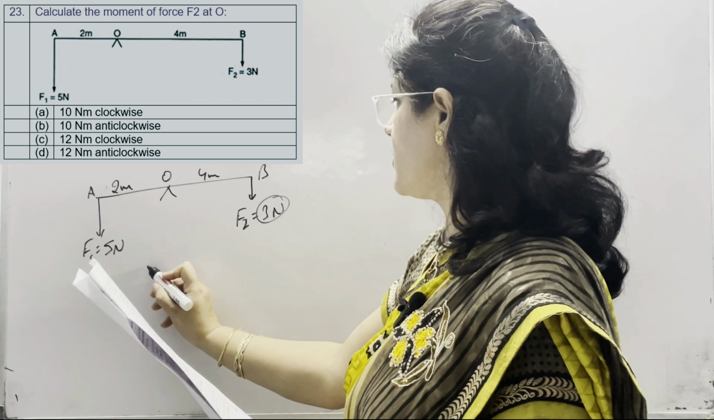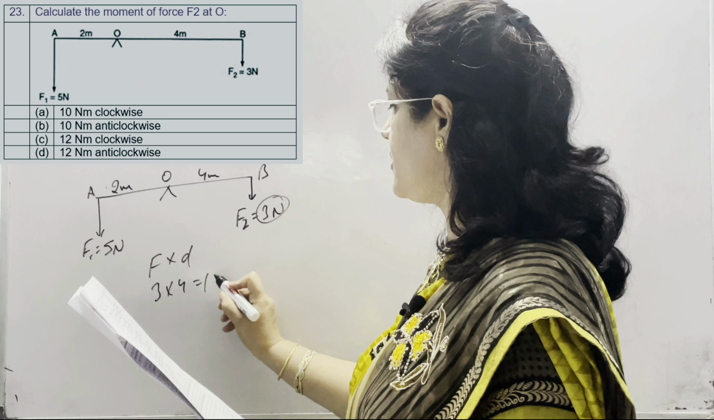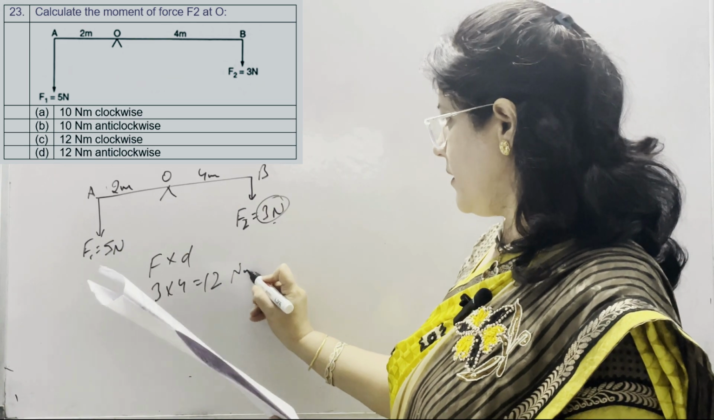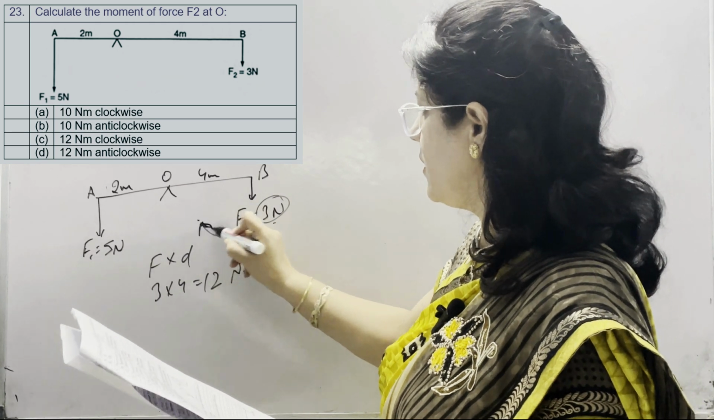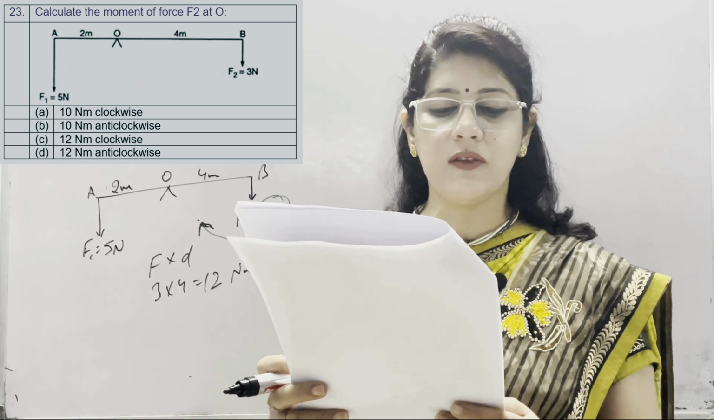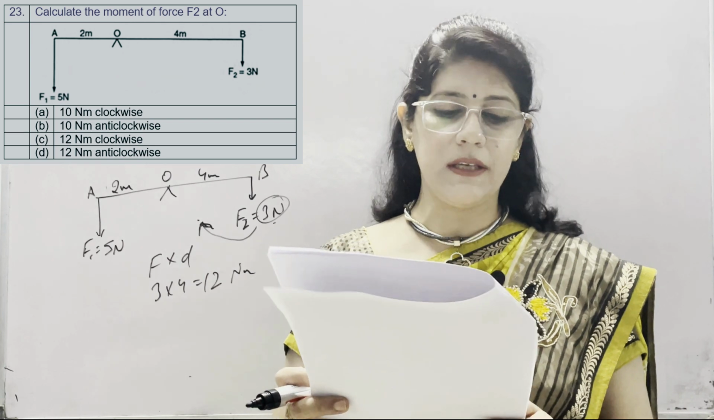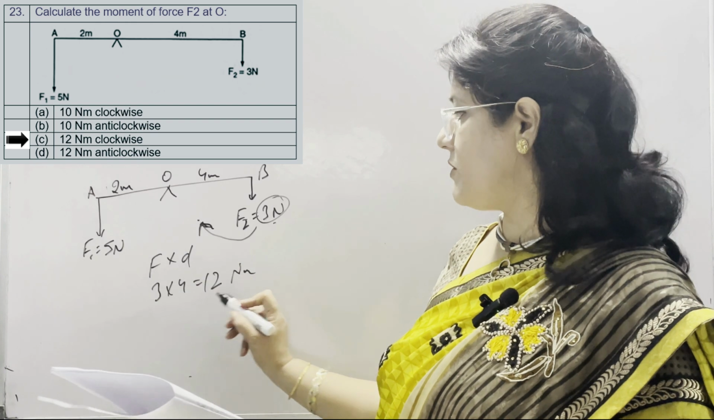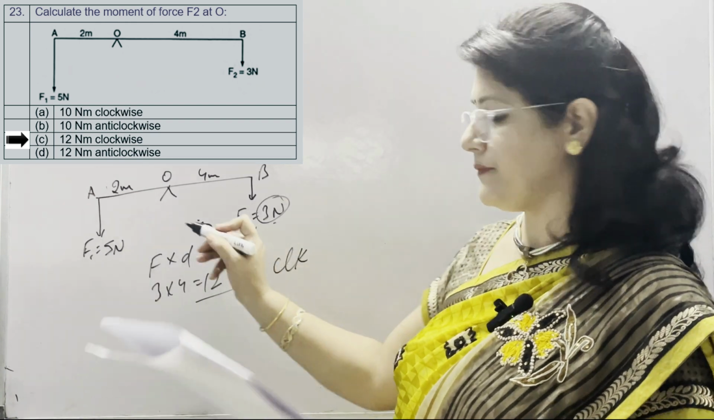Moment of force is F into D. It means 3 into 4, which is 12 Newton meter. And the direction of this force is in clockwise direction. So options are A, 10 Newton meter clockwise, B is 10 Newton meter anti-clockwise, C is 12 Newton meter clockwise and D is 12 Newton meter anti-clockwise. So correct option is C, which is 12 Newton meter and it is clockwise.